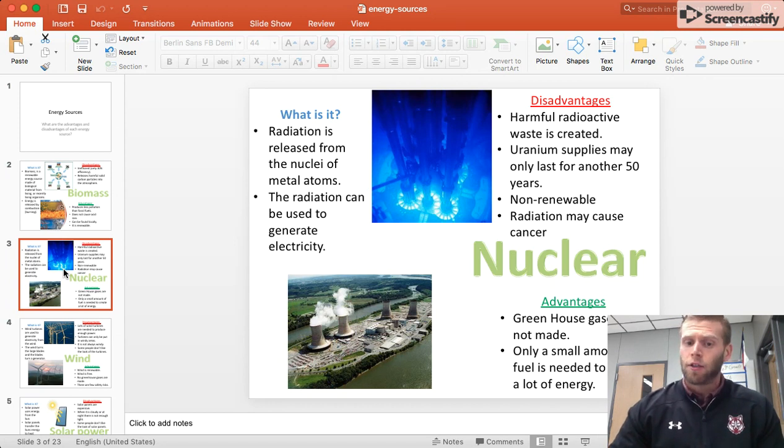Some advantages: greenhouse gases are not made, so it does not create greenhouse gases, which are one of the causes of global warming. Only a small amount of fuel is needed to create a lot of energy, so it's very efficient. Unlike biomass, it's very efficient. Small amounts of fuel needed to create lots and lots of energy.